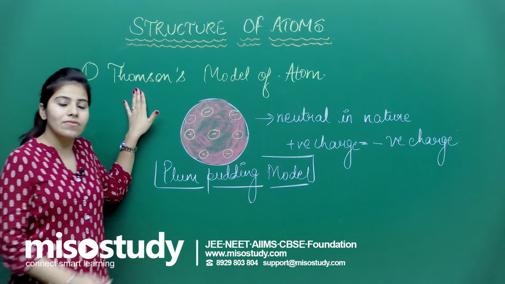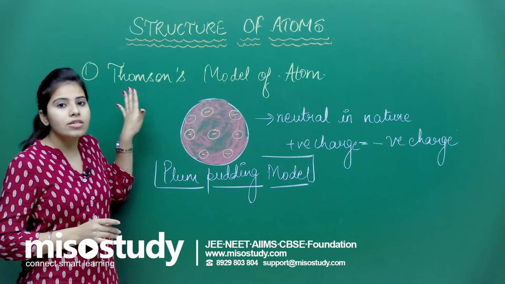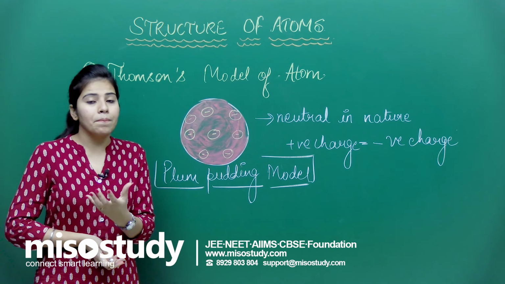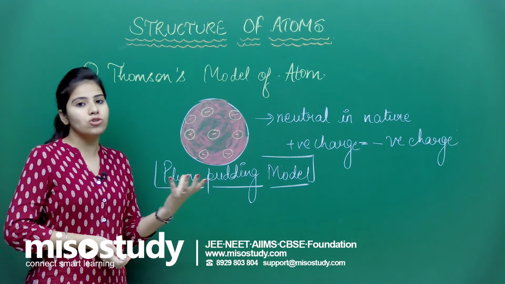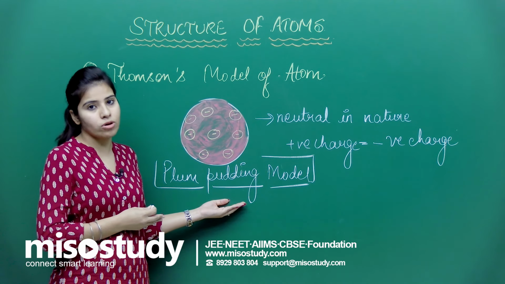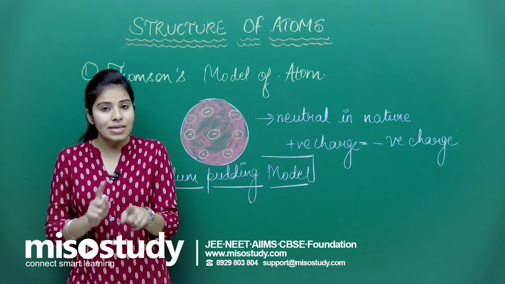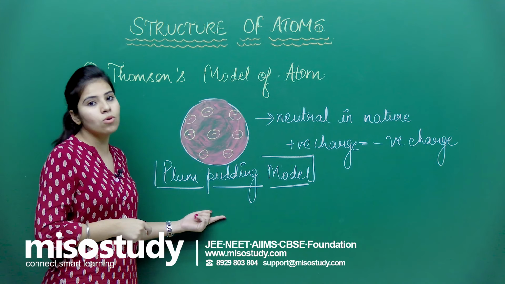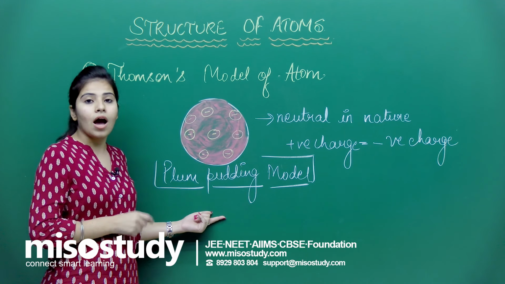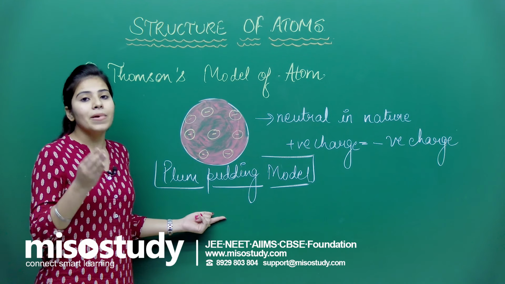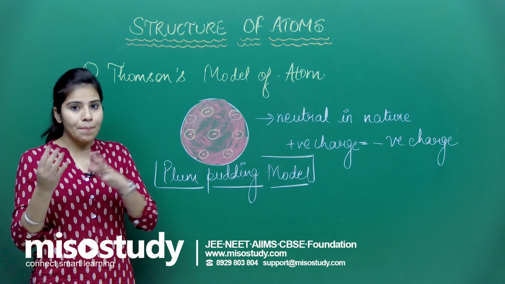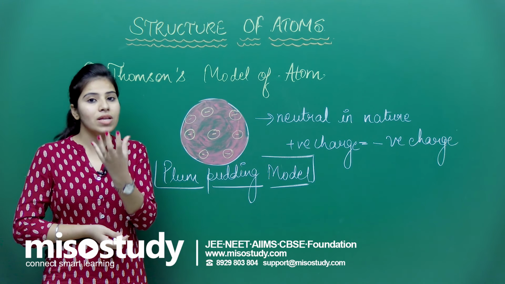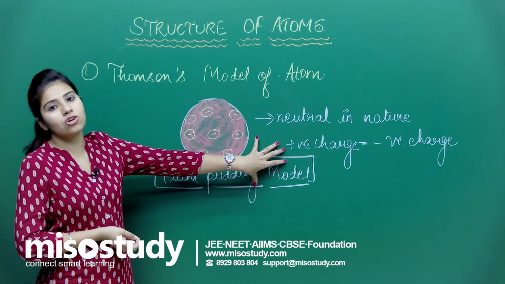Here the scientist has given his model, that is Thomson's model. His student, Rutherford, gave another model of the atom because he found some drawbacks in this model. We will discuss the drawbacks later, when we study Rutherford's model, because if I tell you the drawbacks now, you will ask how do you know that this was a drawback. What happened was that when Rutherford started studying the structure of the atom, he faced something that opposed this structure of the atom.